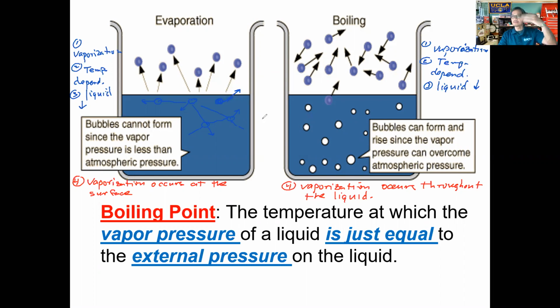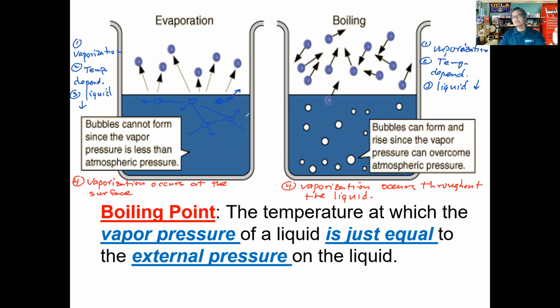And so that only happens at the surface. Only the particles at the surface are moving fast enough in order to break free. Once this particle breaks free, another particle comes in, fills in this space, waits its turn, picks up more kinetic energy, and then it vaporizes as well.